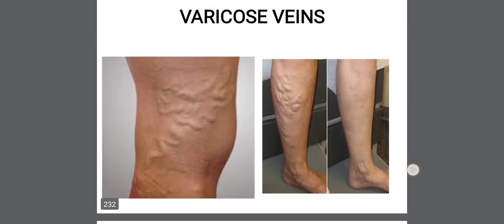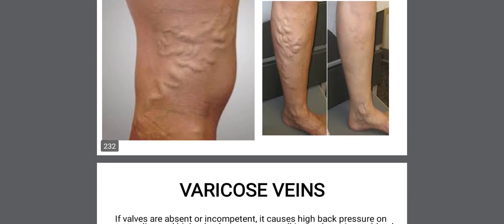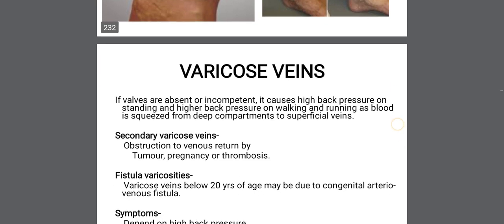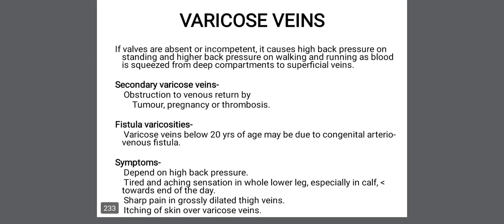Okay, these are the varicose veins, the dilated, tortuous and lengthened veins in the lower limb. If the valves in the lower limbs are congenitally absent, or when the valves are incompetent, that means the control of the valves is lost,